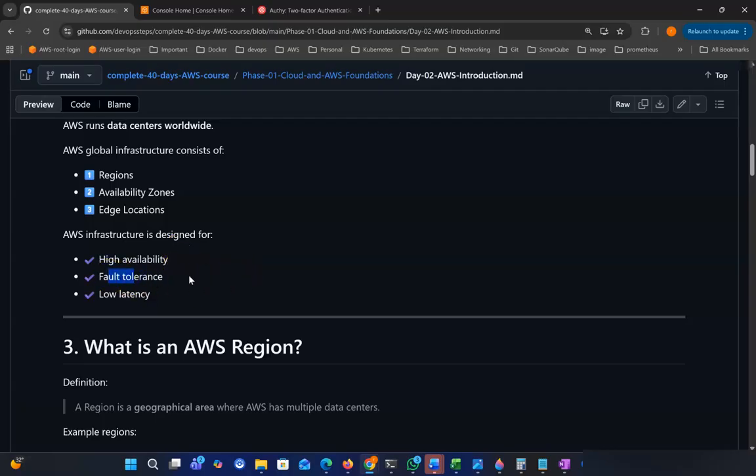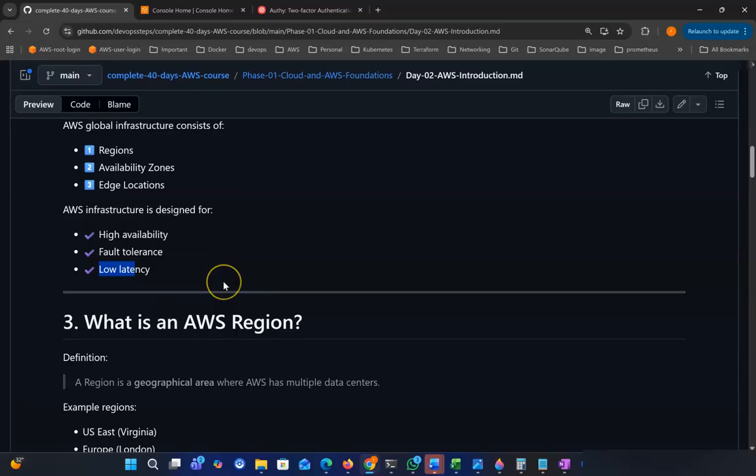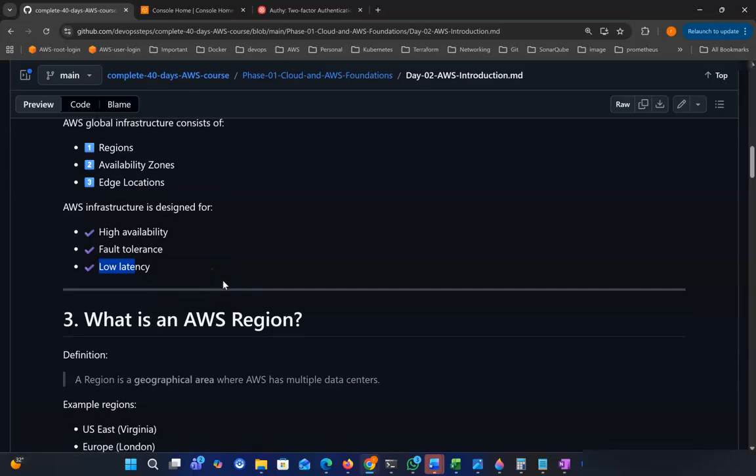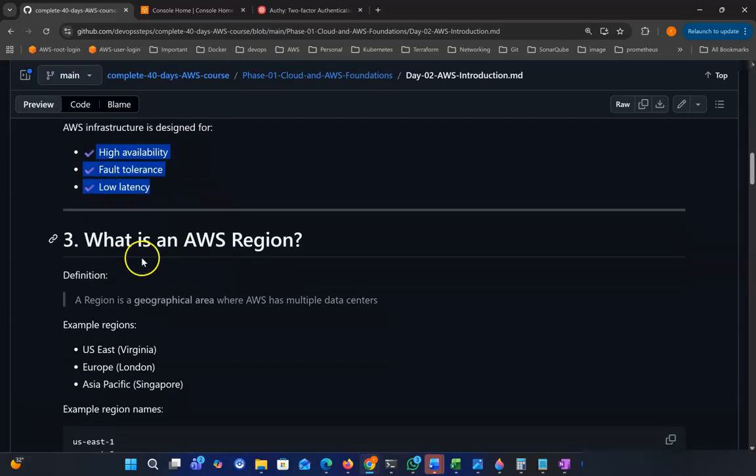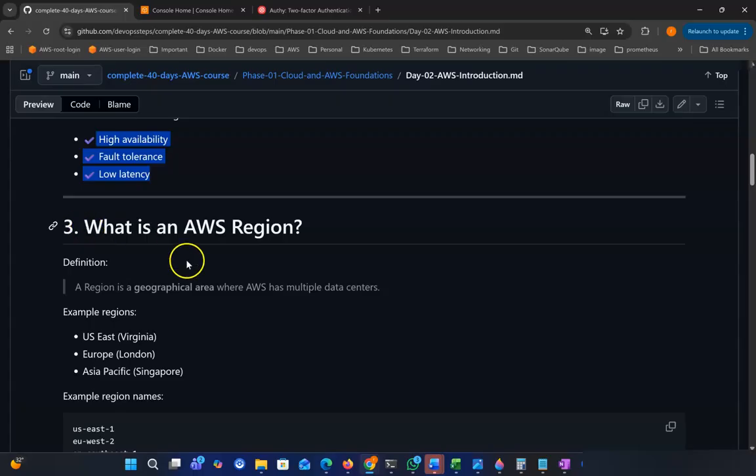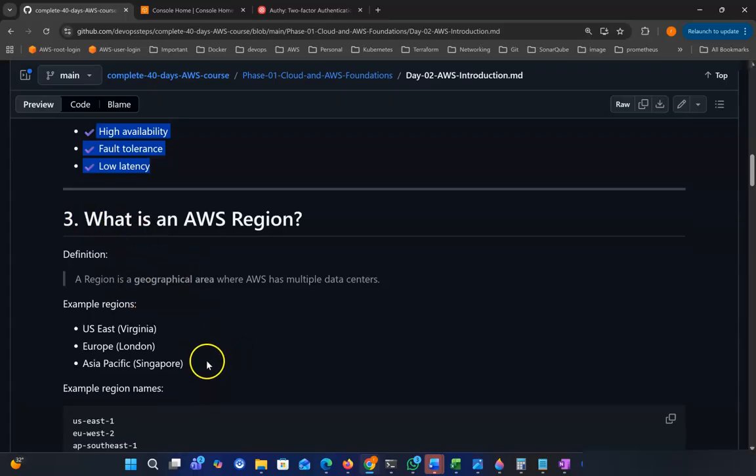Fault tolerant. So if any network issue is happening, still the service should be up. And low latency: how quickly you get the application or website from any server. These 3 things are focused on when they are doing infrastructure. So this thing I put some explanation.